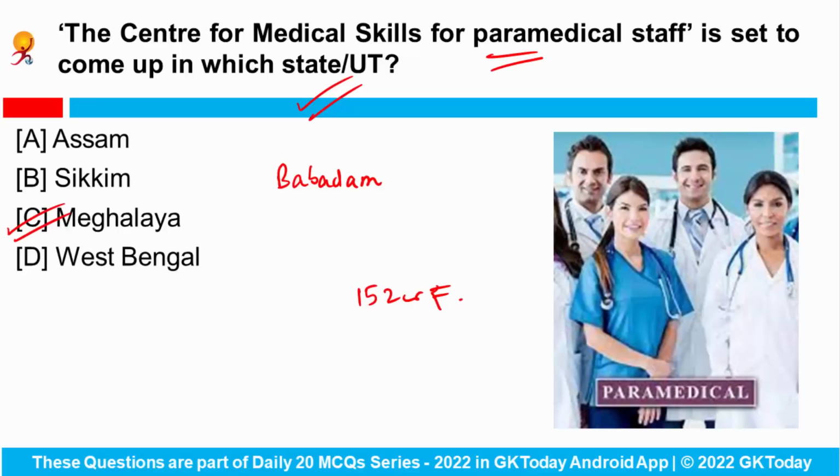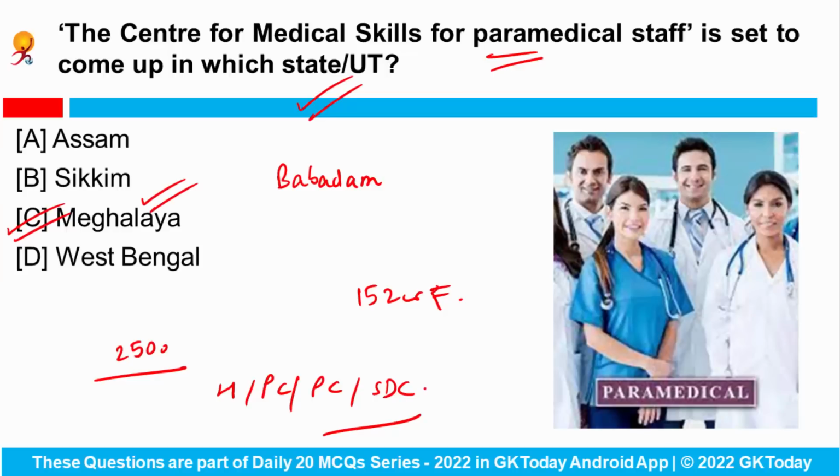The medical skill Hunar Hub will have space for 2,500 students with several facilities including hostel, pharmaceutical college, paramedical college and skill development center. Okay. So the Center for Medical Skills for paramedical staff is set to come up in the state of Meghalaya.